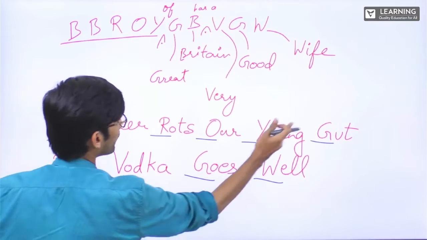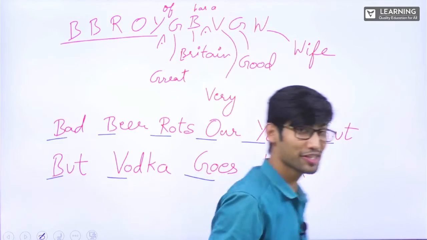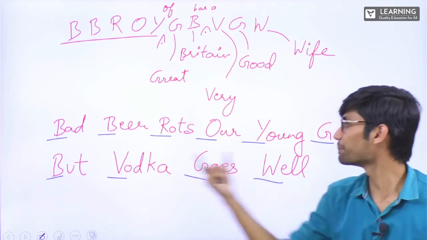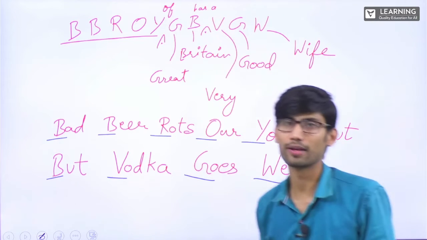One, 2, 3, 4, 5, 6, 7, 8, 9, 10. This you will remember. Bad beer rots our young gut, but vodka goes well.